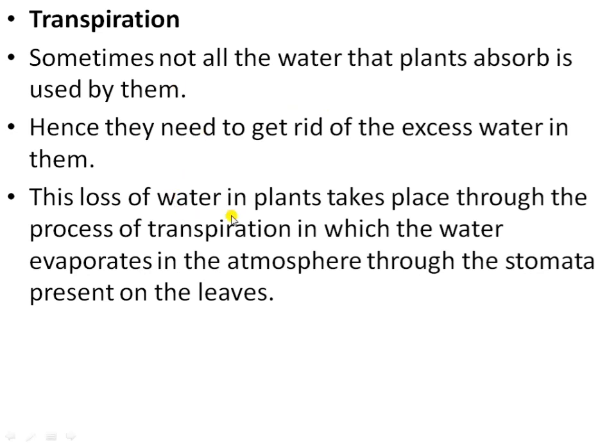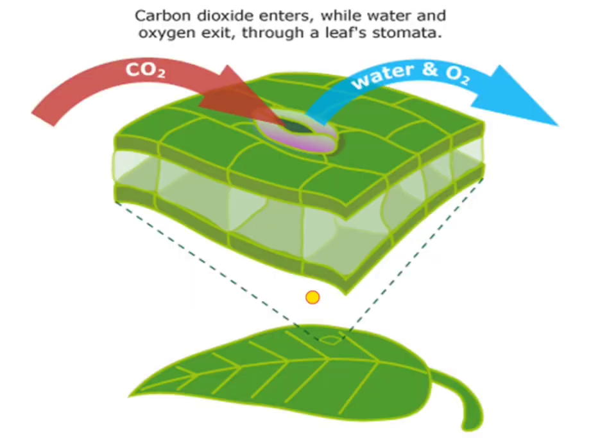So this loss of water in plants takes place through the process of transpiration, in which the water evaporates into the atmosphere through the stomata present on the leaves. Here is the picture of stomata. The plant absorbs a large amount of water from the soil, and only 1 or 2% of the water is used up by the plant for photosynthesis.